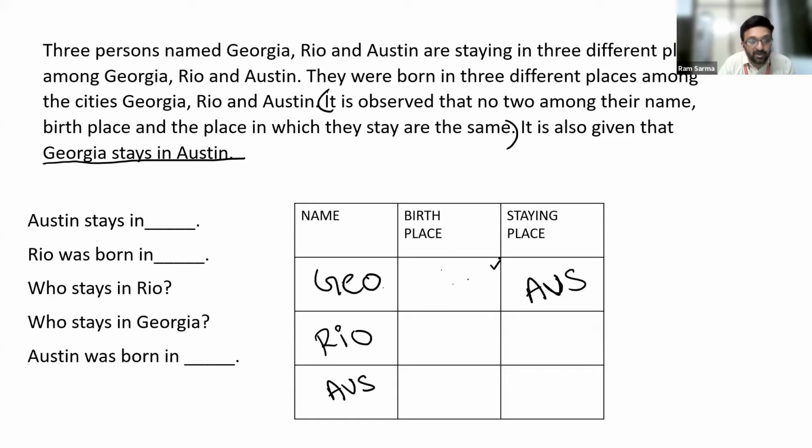Very good, Naomi. Very good, Abbas. Very good, Ali. Very good, guys. So Georgia's birthplace has to be Rio. Wonderful. Let us look at this one now. I'm expecting you guys to work on this. So what is the staying place of Rio? Where does Rio stay?